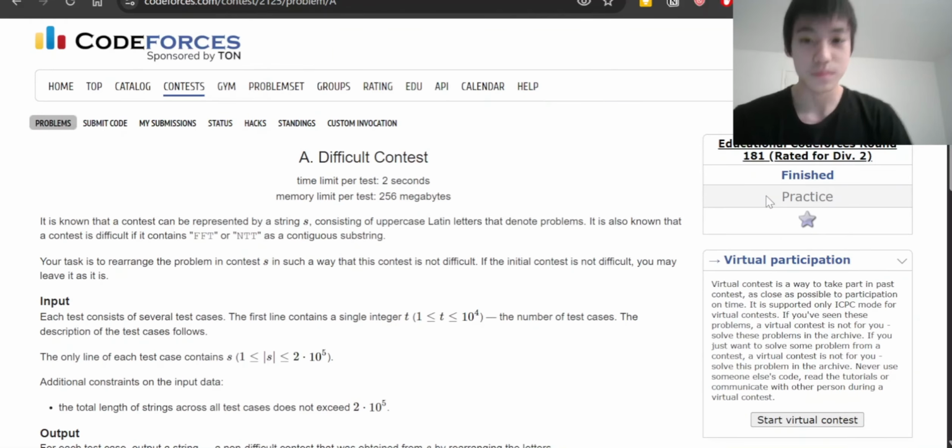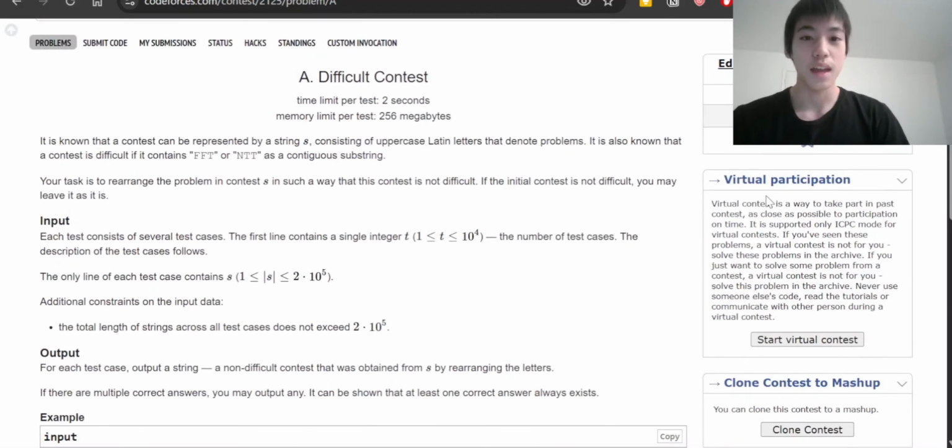Problem A, difficult contest, reads: it is known that a contest can be represented by a string S consisting of uppercase Latin letters that denote problems. It is also known that a contest is difficult if it contains FFT or NTT as a contiguous substring. Your task is to rearrange the problems in contest S in such a way that this contest is not difficult. If the initial contest is not difficult, you may leave it as it is.